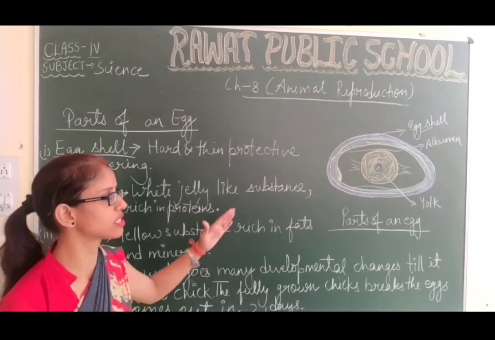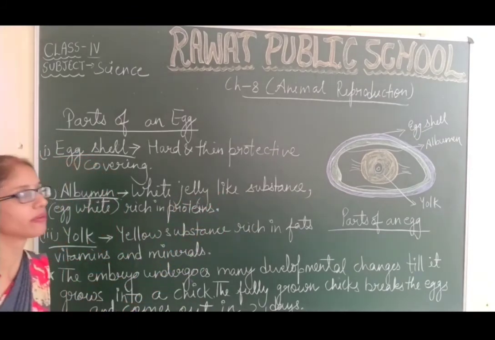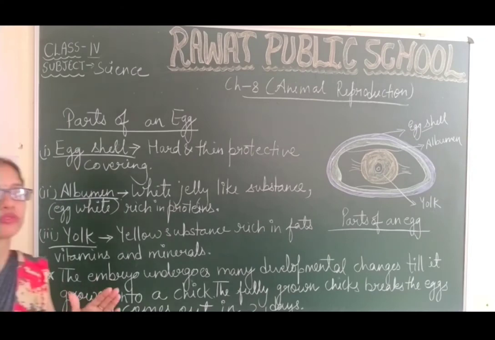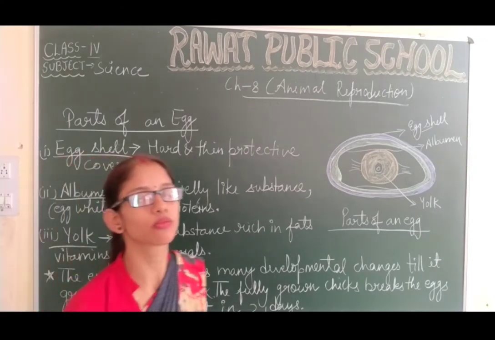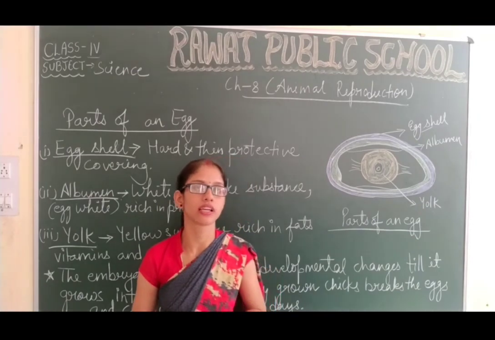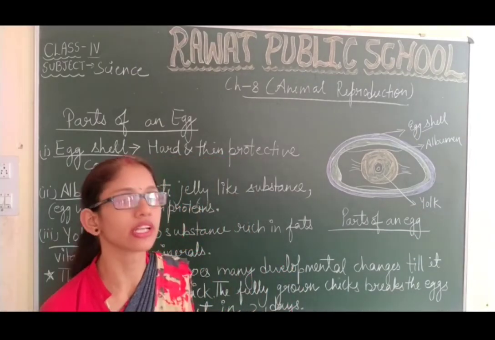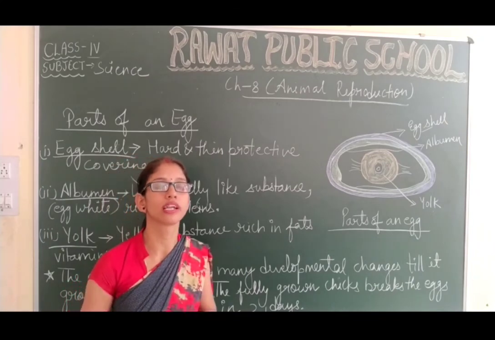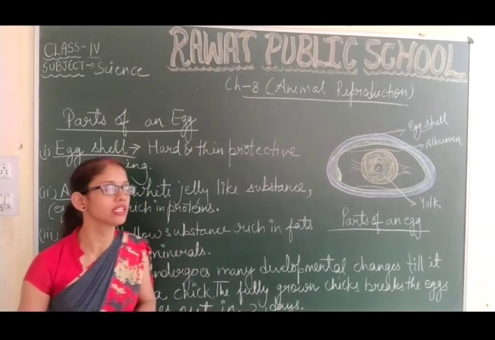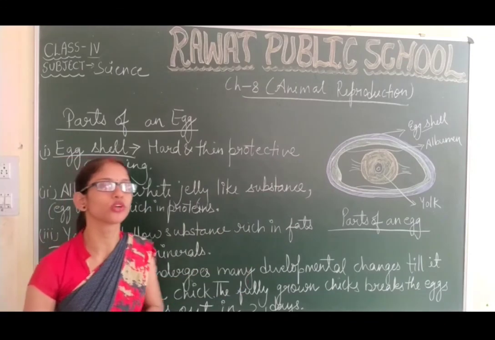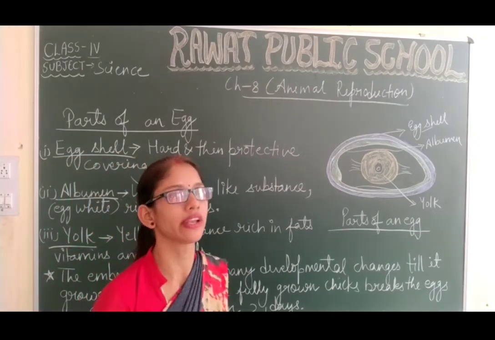The process of complete development from embryo to adult is known as the life cycle of an organism. In this chapter and our next class, we will discuss the life cycles of different animals. So this is all about today's class. Thank you and have a nice day.